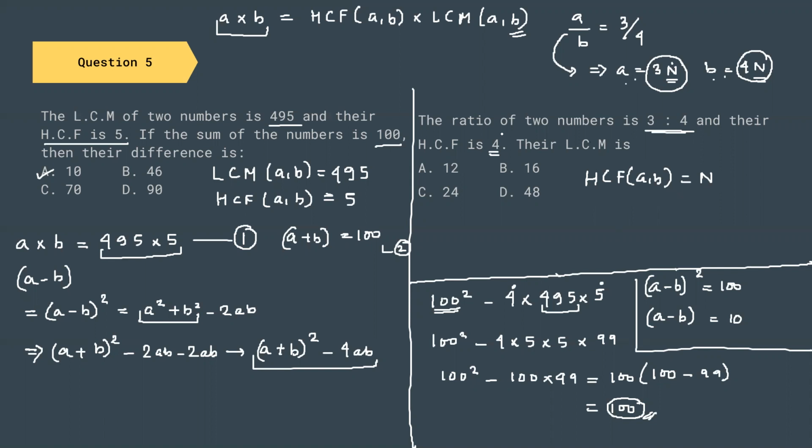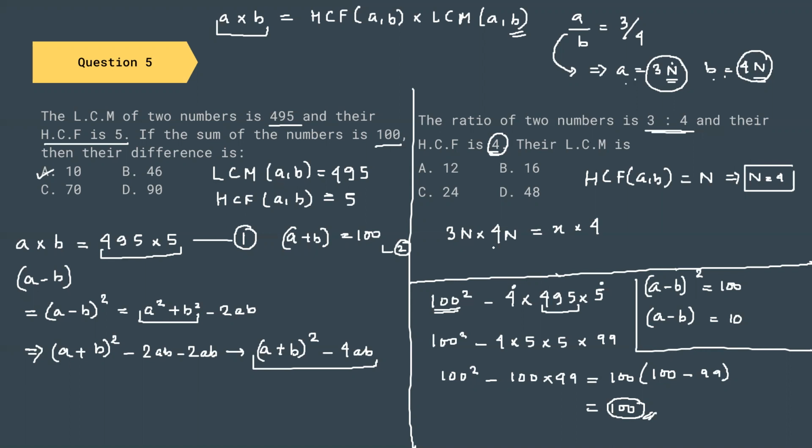They are also saying that HCF is 4. So I can write n equal to 4. So the value of n is 4. Now, what is their LCM? The product of the two numbers will be 3n into 4n. LCM we have to find out, and the HCF is 4.